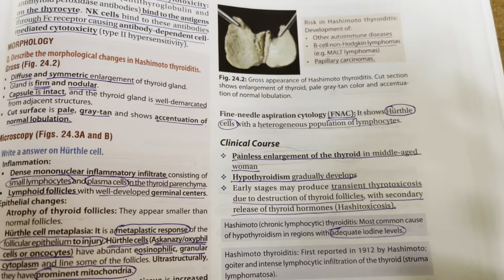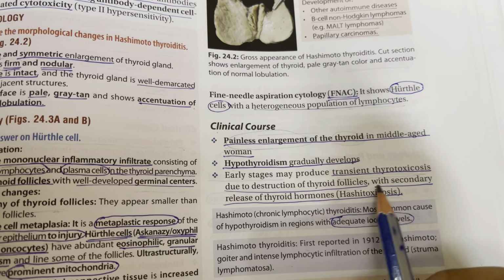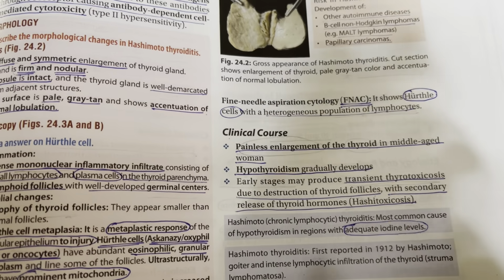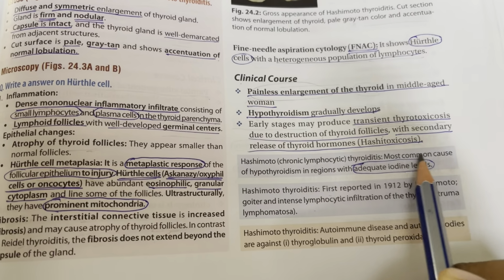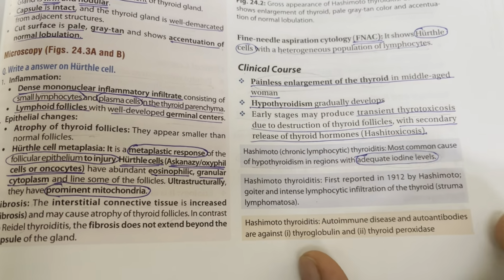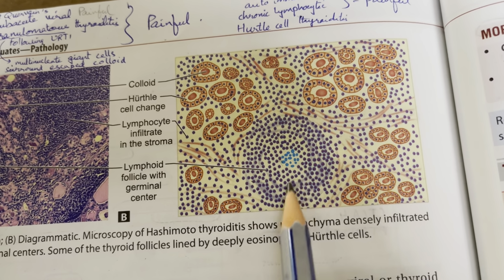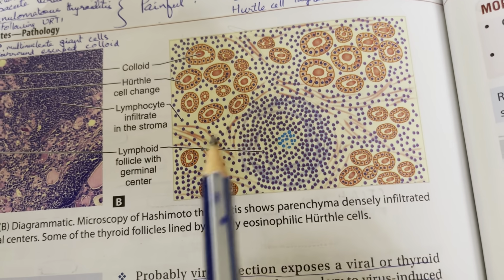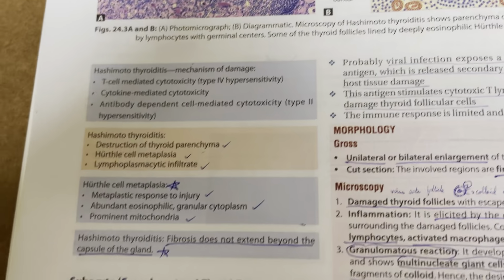Hypothyroidism develops because of destruction of the thyroid cells, and early stages may produce transient thyrotoxicosis due to destruction of the thyroid follicles with secondary release of thyroid hormones. It is called Hashitoxicosis. Hashimoto's thyroiditis is the most common cause of hypothyroidism in regions with adequate iodine levels. Here you can see, first, a lymphoplasmacytic infiltrate with well developed germinal centers, then interstitial fibrosis which does not extend beyond the capsule of the gland, and atrophic follicles with Hurthle cell change.